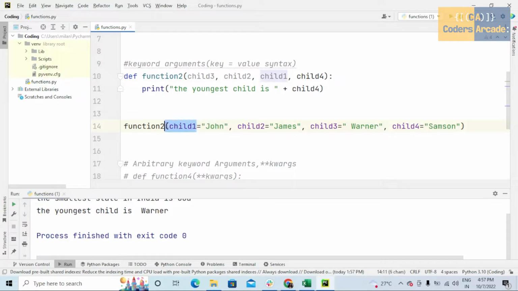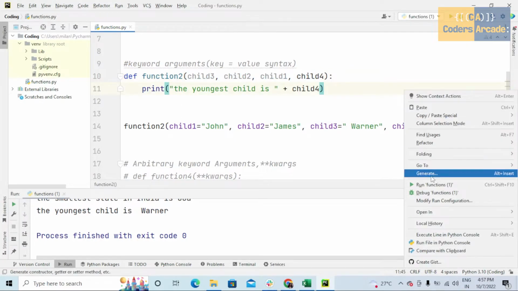See, this is key. Child1 is the key and John is the value. And child2 is the key and James is the value. Child3 and here child4. So this key value syntax says that it won't check the order. That means it won't check the order. It can be anything here: child3, child2, child1, child4. It will just check the value stored in the arguments. That's it. Order doesn't matter here.